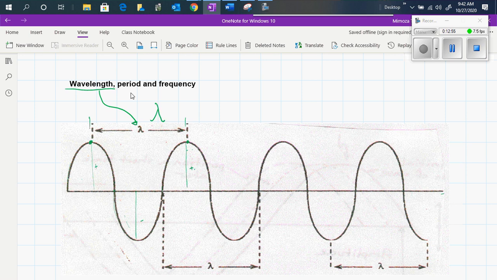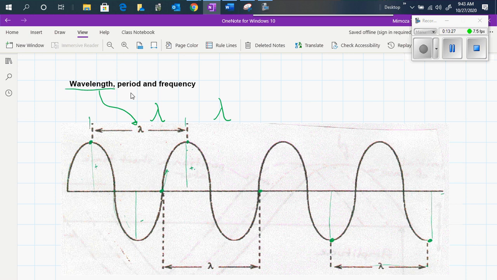So this is how we write it, as lambda. So even two consecutive negative wave pulses will give us the wavelength in an ideal situation. No loss of energy is happening here. Or the distance between two consecutive points going the same way.